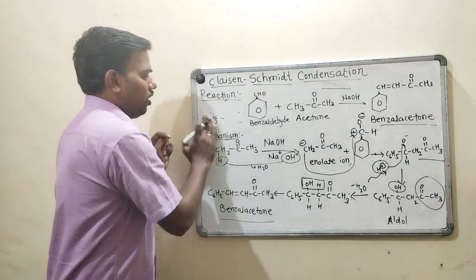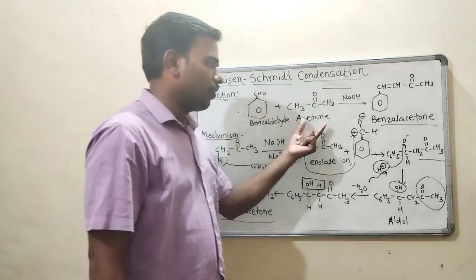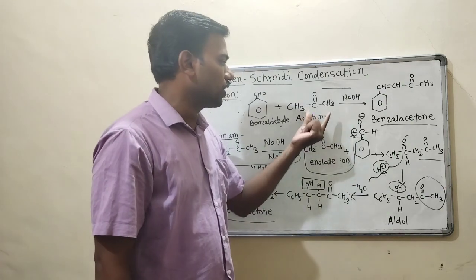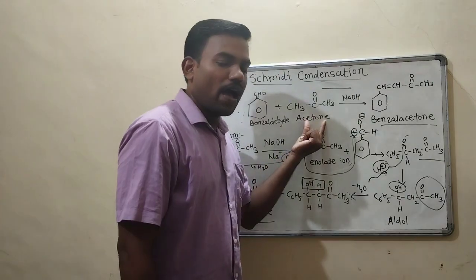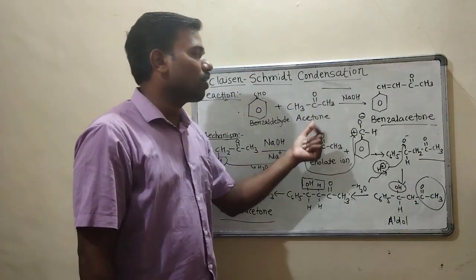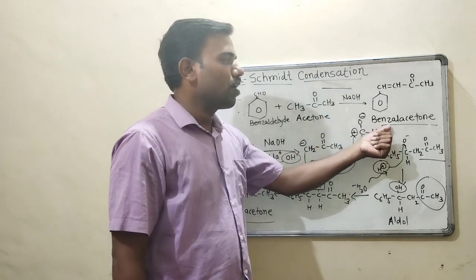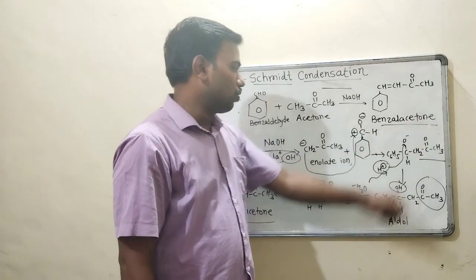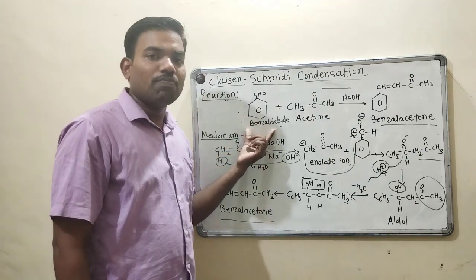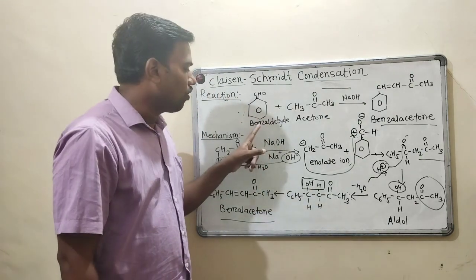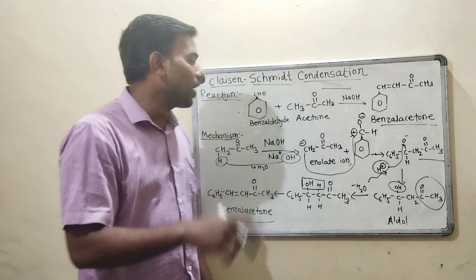So an aromatic carbonyl compound reacts with an aliphatic carbonyl compound such as acetone, in presence of sodium hydroxide, to form benzyl acetone. So see, there is a requirement of an aromatic carbonyl compound which does not contain alpha hydrogen.